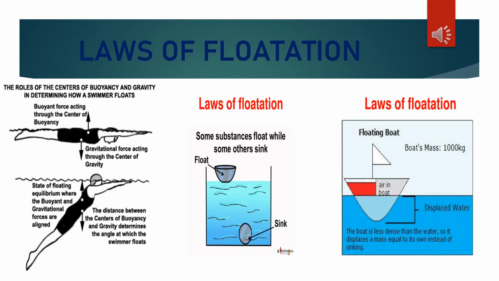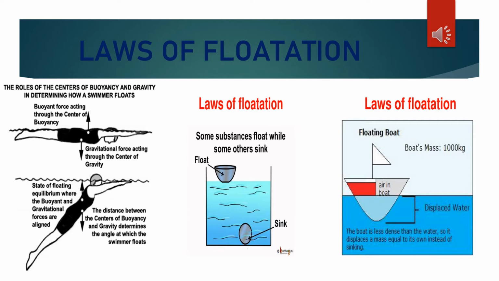In the first case of swimming, you see buoyant force acting through the center of buoyancy and gravitational force acting through the center of gravity. Those are two different points, but this is the point: that girl is swimming straight. So here W is equal to W dash.